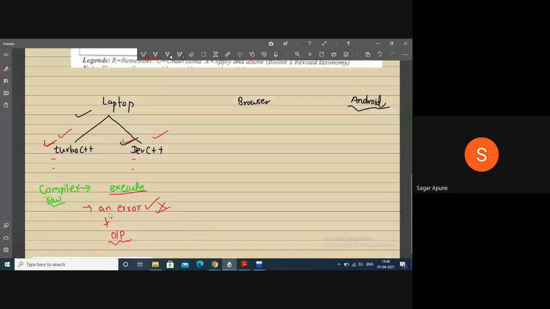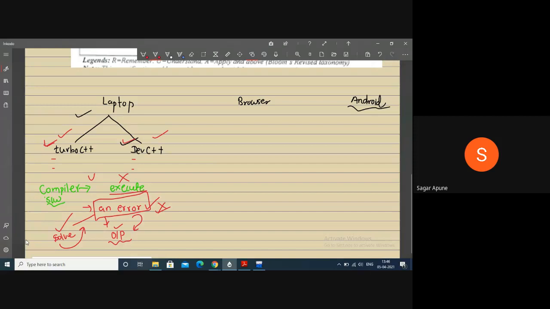But before printing the output, it will check whether it is an error free program or not. If it contains errors, then we have to check and solve the errors, then compile again. After compilation, we will get output. Without compilation we cannot execute our C program.